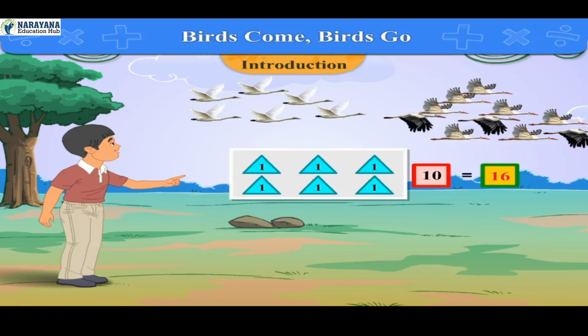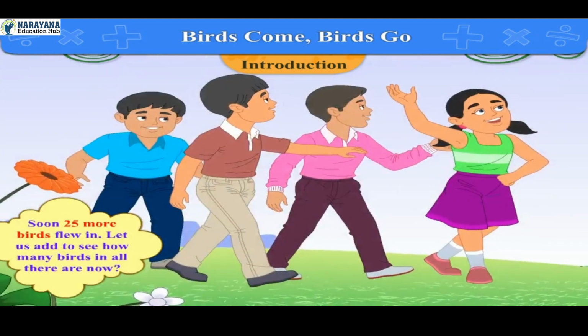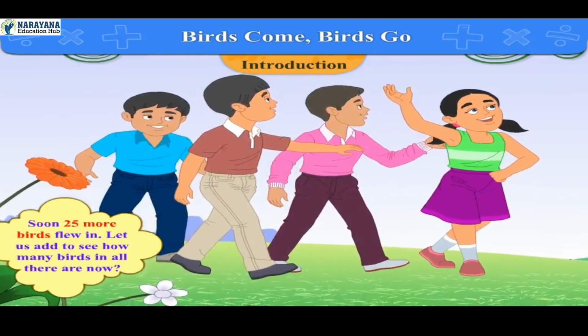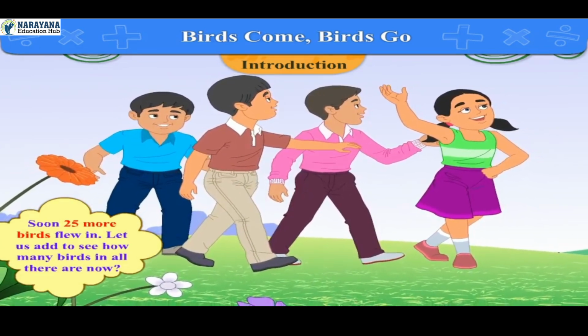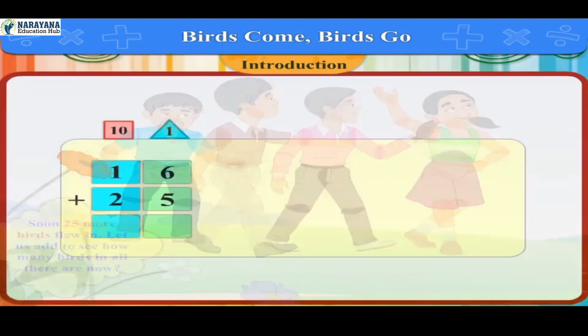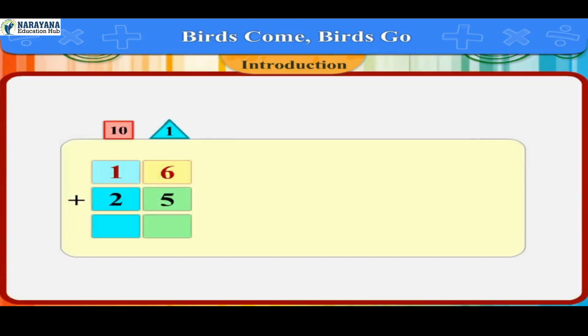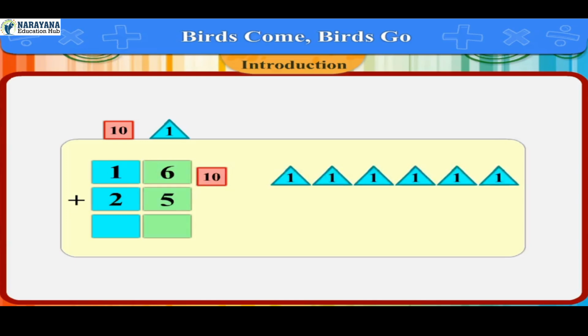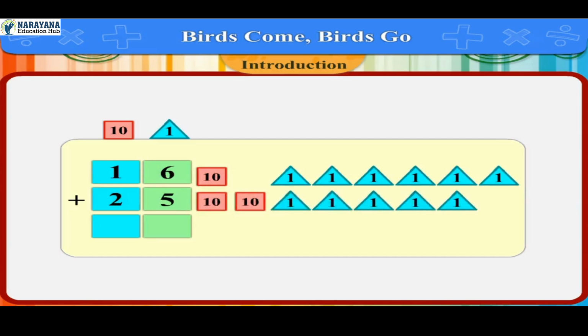Another friend said, "But where did they all come from?" Soon 25 more birds flew in. Let us add to see how many birds in all there are now. We write it as 16 plus 25. 16 means 1 card of 10 and 6 cards of 1. And 25 means 2 cards of 10 and 5 cards of 1.